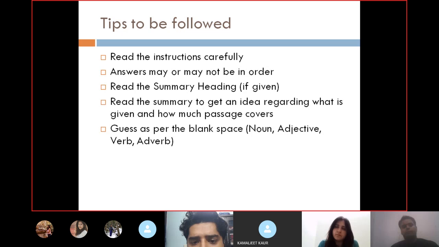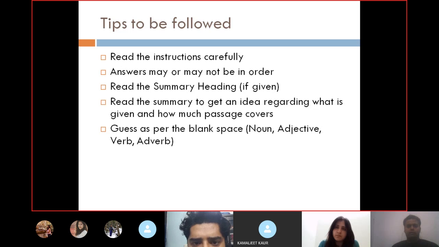Then verb. Verb is action. And adverb is what? It is how you do the action, whether you're doing the action in a faster way or a slower way. For example, Ram is walking slowly. So what is the adverb? Slowly. Because the action is being done slowly, it becomes an adverb.